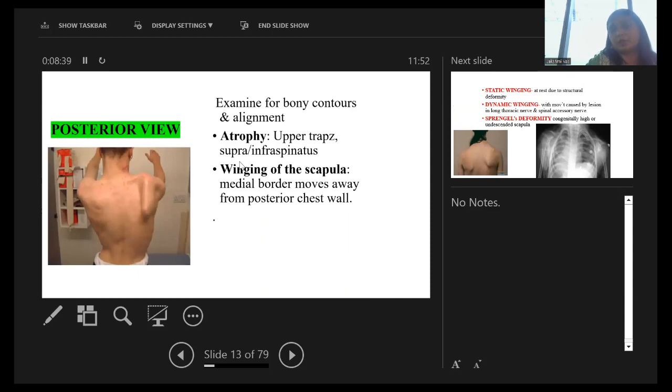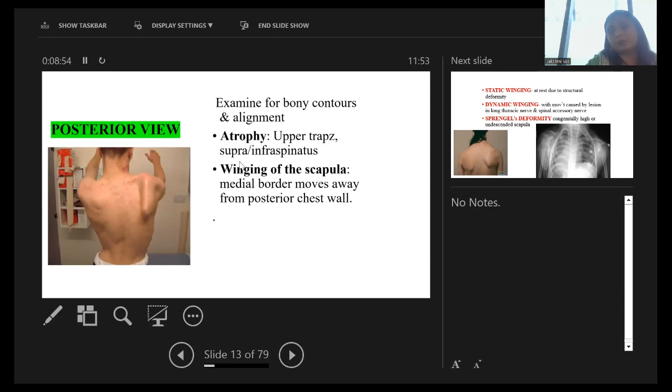Atrophy, like so: upper trapezius, supraspinatus and infraspinatus atrophy. Supraspinatus and infraspinatus atrophy can occur in cases of suprascapular nerve impingement in the notch or further below.